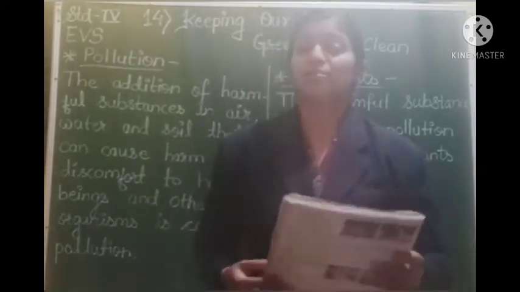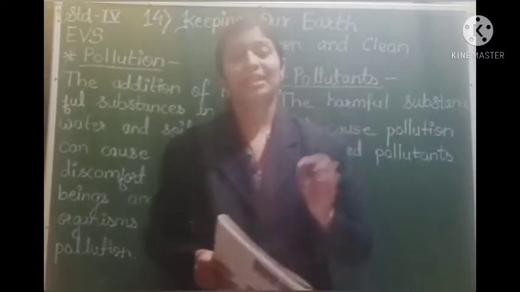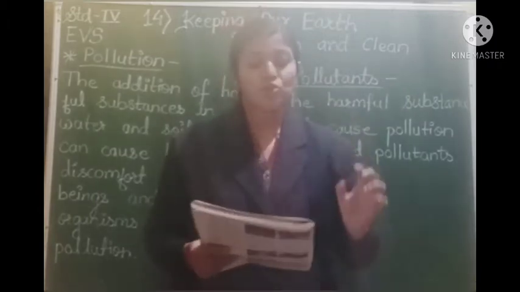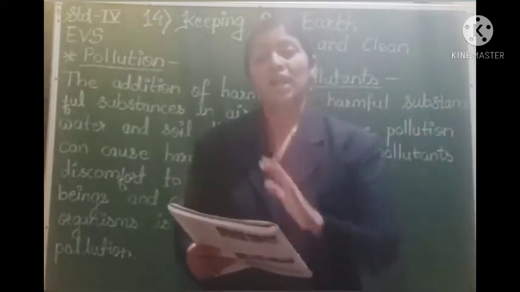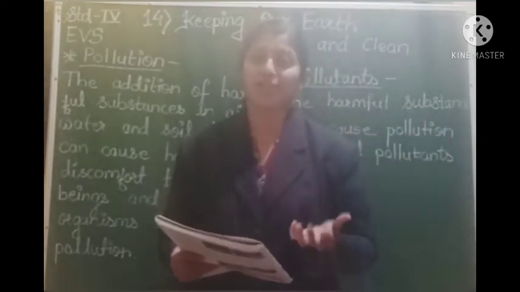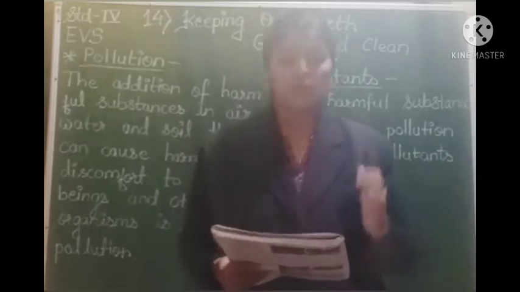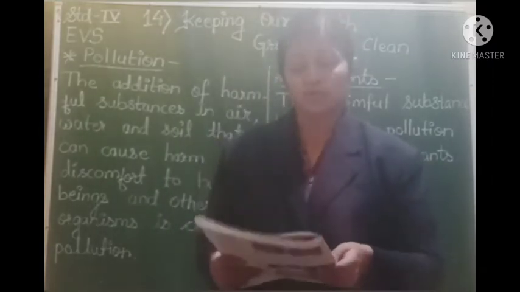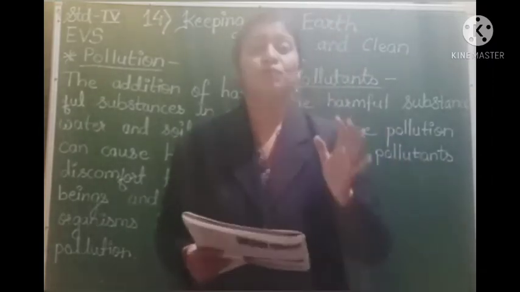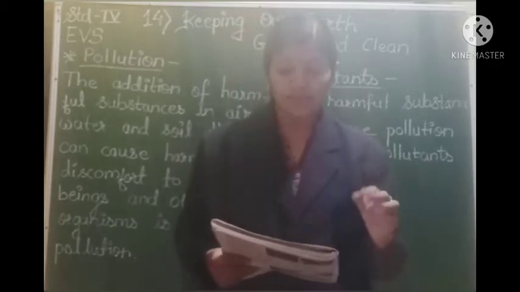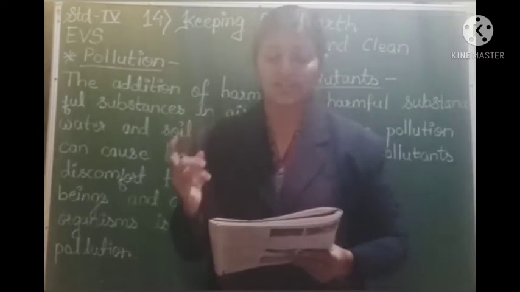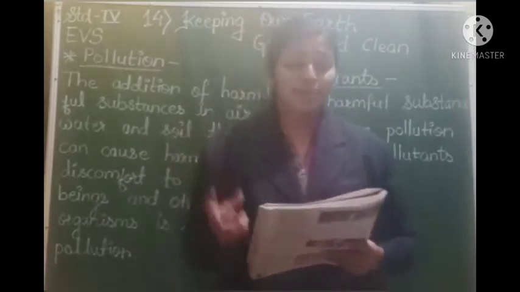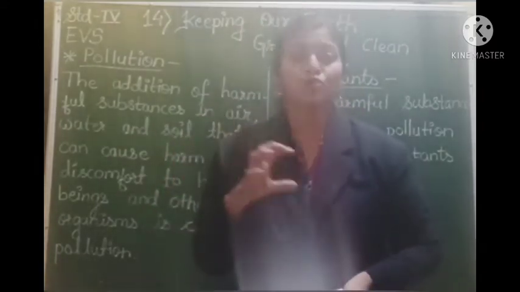Right? Now let us move on to the next type of pollution, that is soil pollution. So what is this soil pollution? The mixing of harmful substances with soil is called soil pollution. Soil gets polluted because of agricultural waste which has chemicals in it, and these chemicals destroy the weeds and the pests. So chemicals are used for destroying weeds.